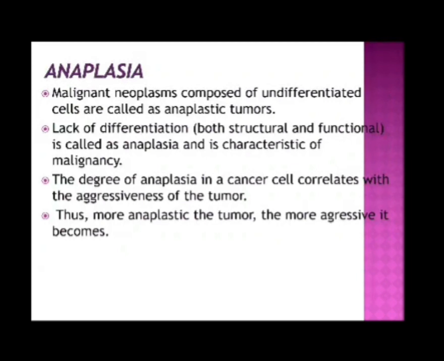Malignant neoplasms composed of undifferentiated cells are called anaplastic tumors. Lack of differentiation, both structural and functional, is called anaplasia and is characteristic of malignancy. The degree of anaplasia in a cancer cell correlates with the aggressiveness of the tumor. Thus, the more anaplastic the tumor, the more aggressive it becomes.